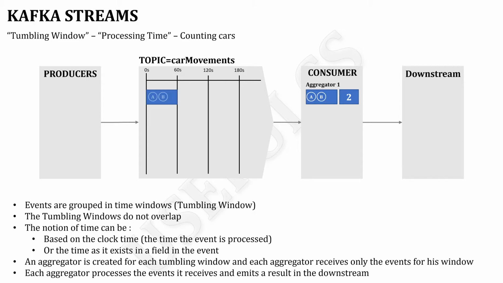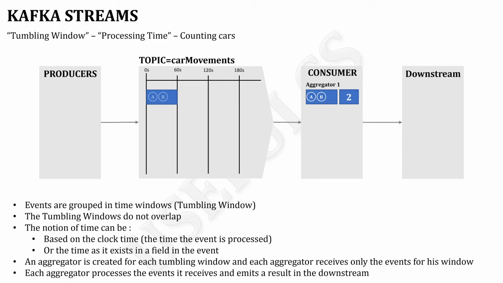At some point, there are no more events going through the blue window between 0 and 60 seconds, and a new event arrives between 60 and 120 seconds. A new tumbling window will be created by the system, and a new aggregator will be created associated with this new window. The blue tumbling window will be closed, and the result of aggregator 1, the value 2, will be emitted in the downstream.